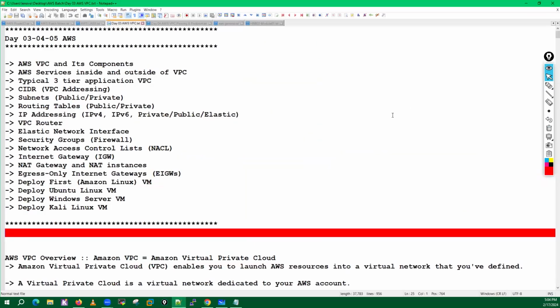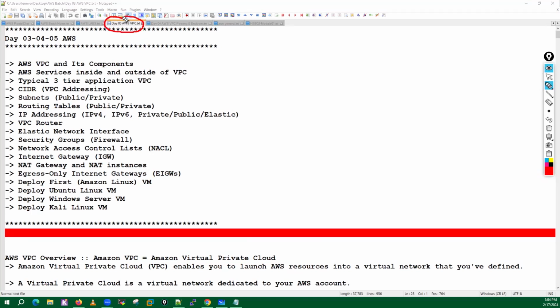So guys, if you remember, I have basically updated this day 3 note. Here you will get the notes for day 3, day 4 and day 5. In these topics which I have mentioned here, we have covered everything. Only the part which is left is NAT gateway and NAT instance. I have also already given the overview with regards to egress only internet gateway, so that does not need to be discussed now.